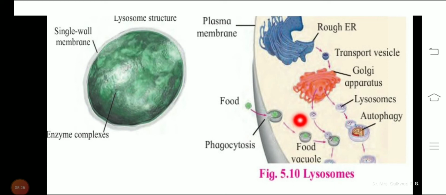out. For example, the food vacuole in amoeba or the macrophages in the human blood that engulf and destroy harmful microbes that enter the body, that is done by phagocytosis. And that is again done with the help of the lysosome. Extracellular digestion is brought about by the release of lysosomal enzymes outside the cell. An example is the acrosome.